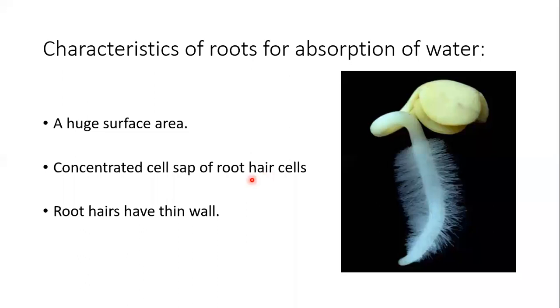Then second, the concentrated cell sap of the root hair cell. The fluid which fills the root hair cell is more concentrated than the surrounding soil water. So water from the soil enters the root hair cell without using any energy, with the help of a passive process, that is osmosis. What is osmosis? We will discuss it a little later. Then root hair cells have a very thin wall, so it does not create any hindrance in the absorption of water.